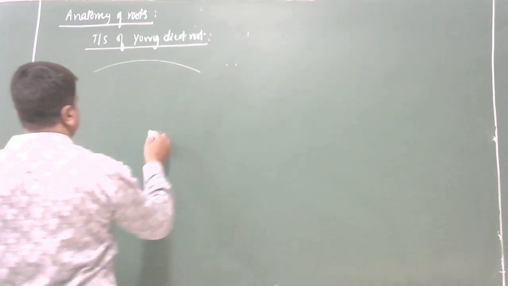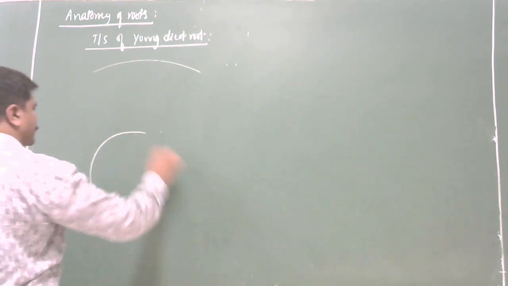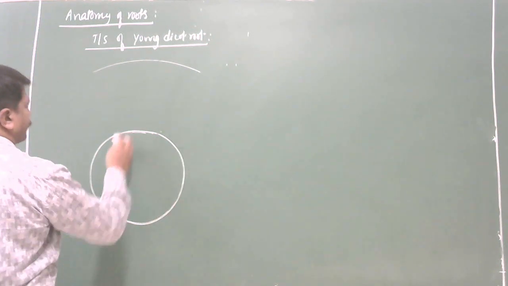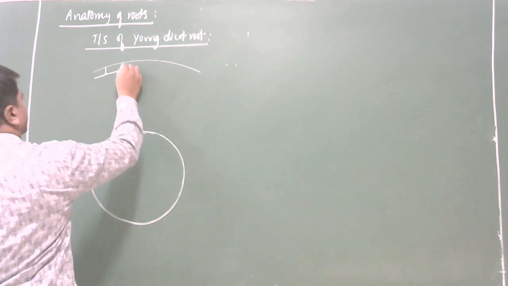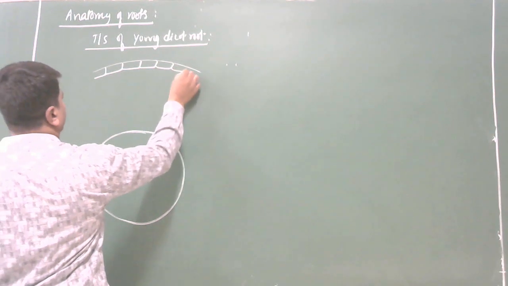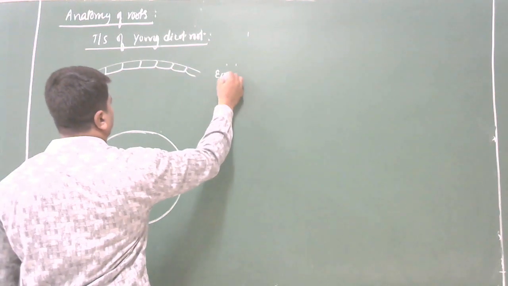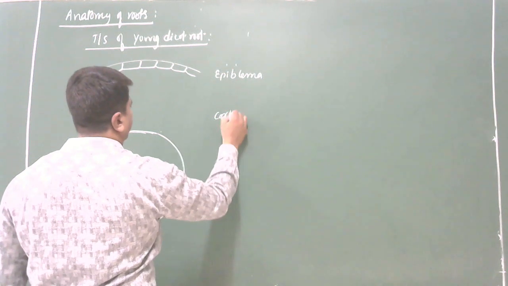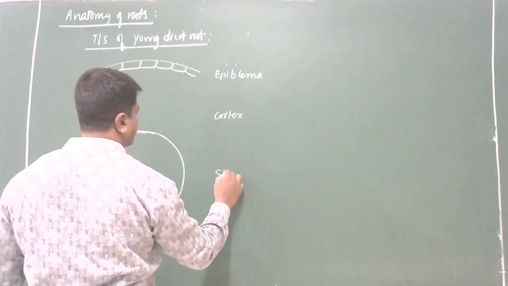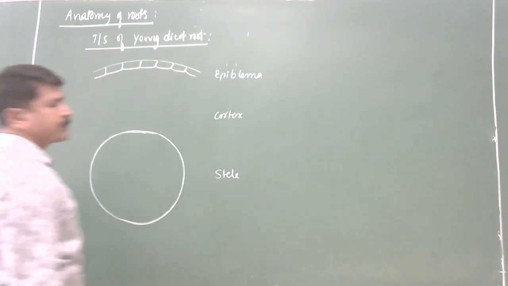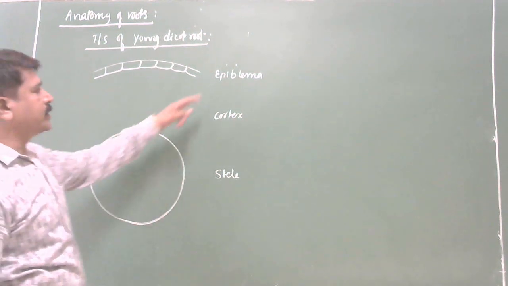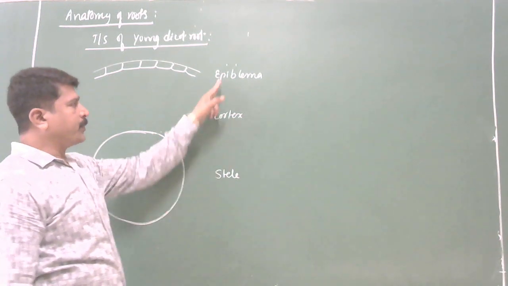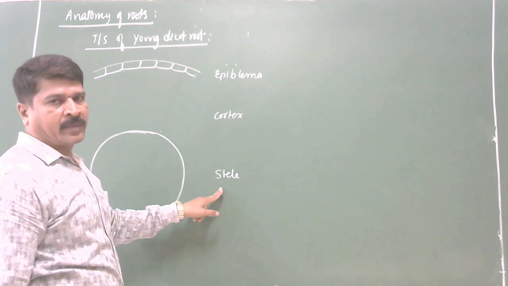A transverse section of the young dicot root shows the epiblema, cortex, and the stele. Epiblema, cortex, and stele. Clear?